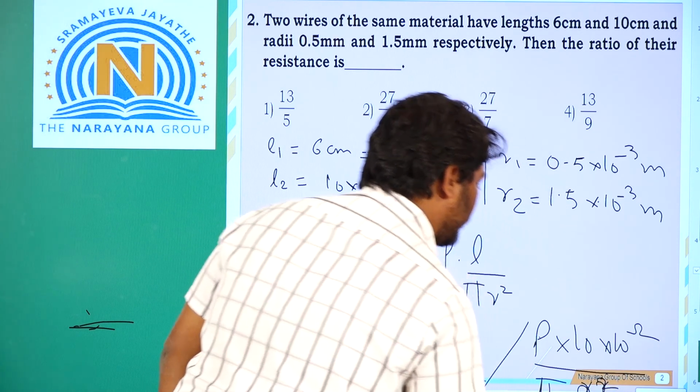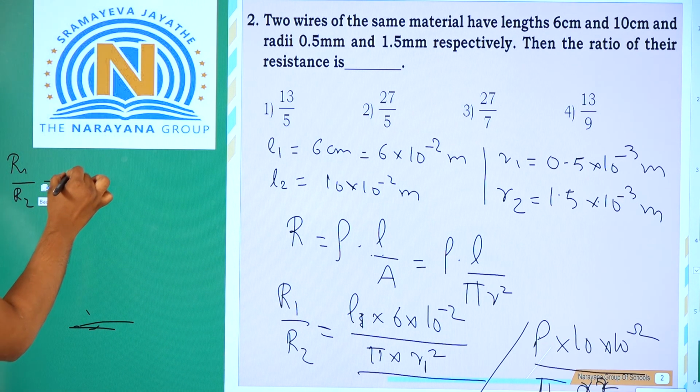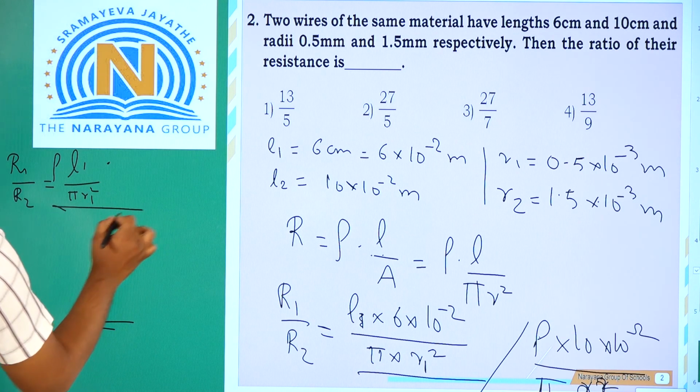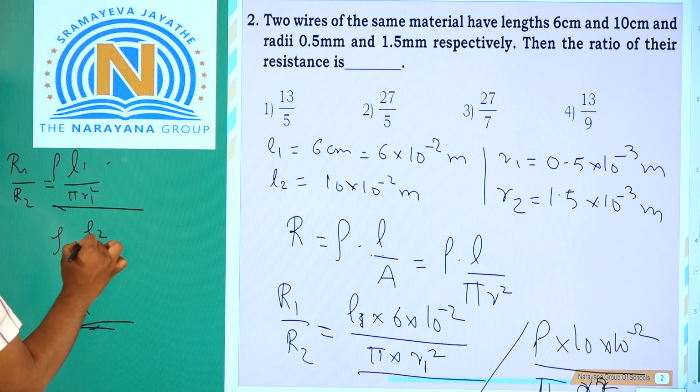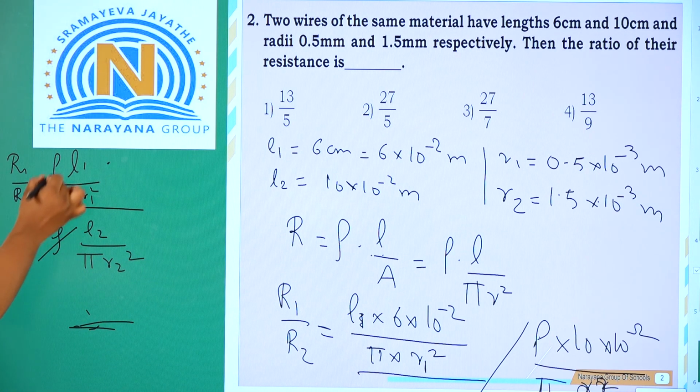Sorry, R2 square. So I'll write the formula, you can calculate neatly. R1 upon R2 is simply L1 rho into L1 by pi into R1 square by rho into L2 upon pi into R2 square. Rho and rho get cancelled.